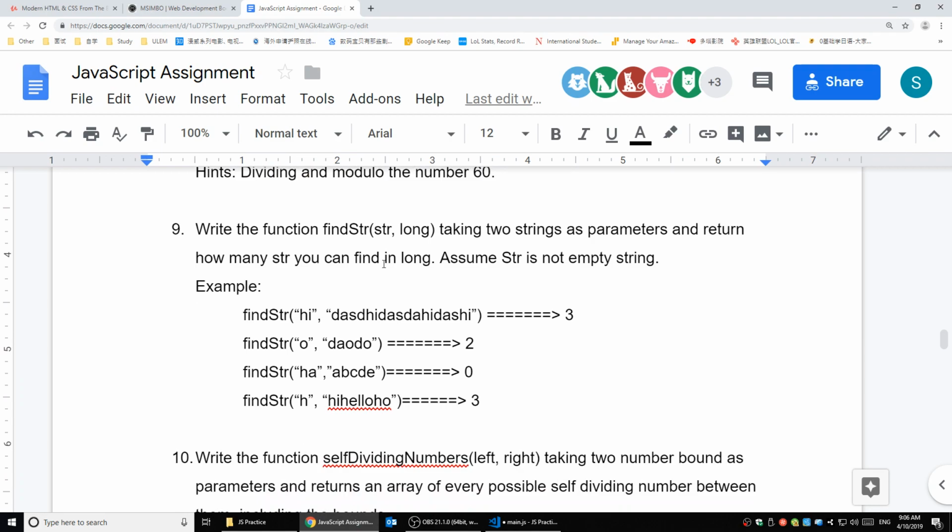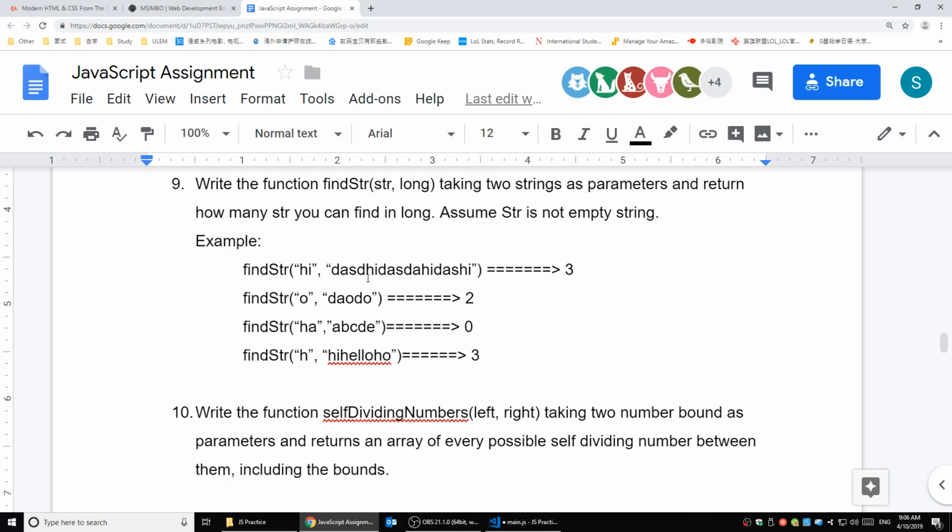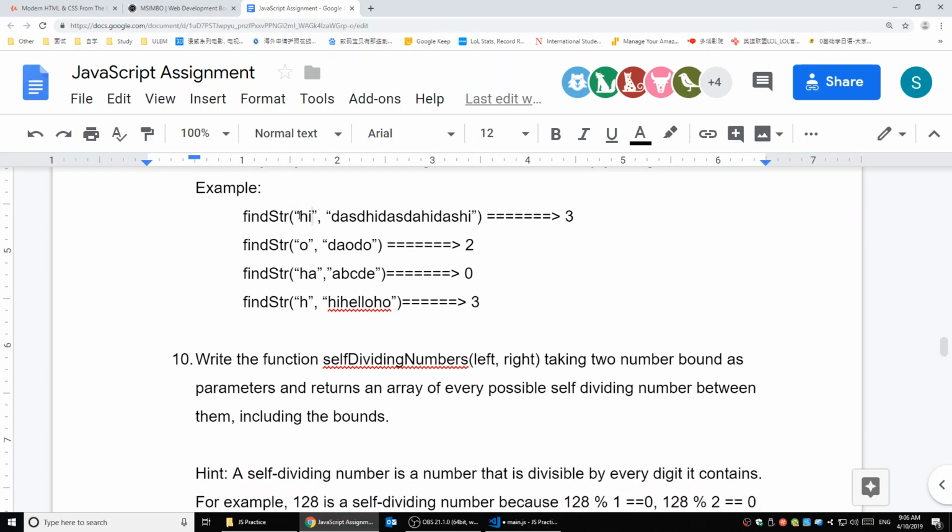Question number 9. Write the function findString. It takes 2 strings as parameters and returns how many times the string can be found in the long string. Assume the string is not empty. So, for example, in this one, you have hi here, and you have a really long one. You're looking for how many hi you have in this long one. So you have 1, 2, 3. So you get an answer 3 here.